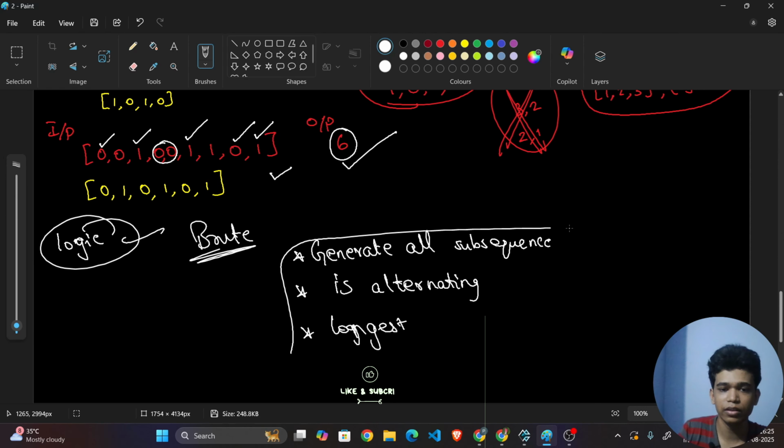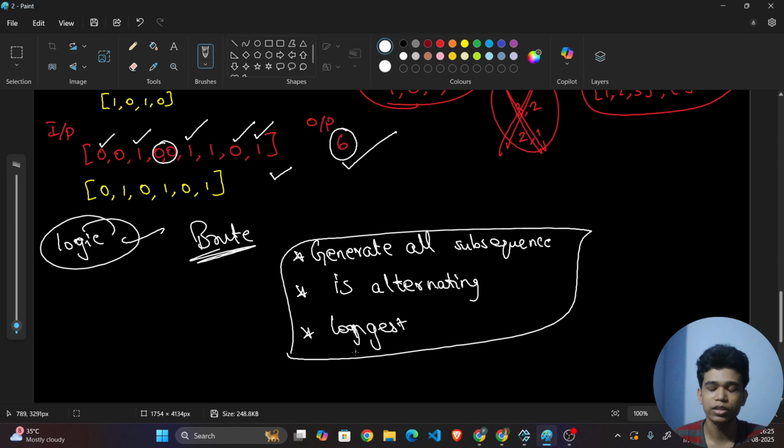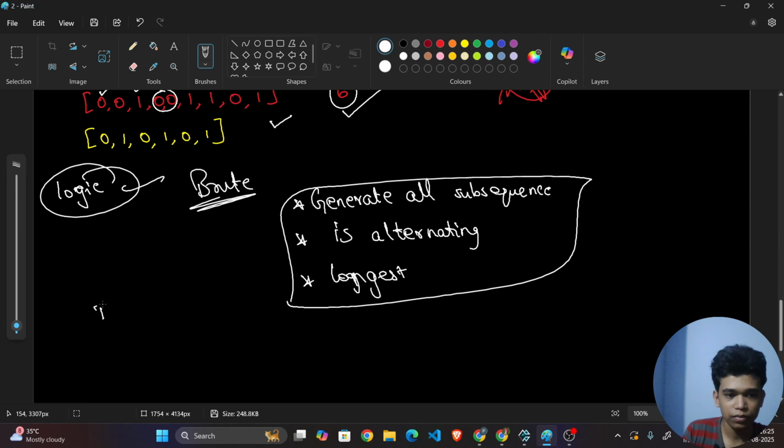That's it. These are the 3 steps required to find the longest possible alternating subsequence in the binary array. But the time complexity will be 2 power n, because in our subsequence method we either take an element or do not take it.